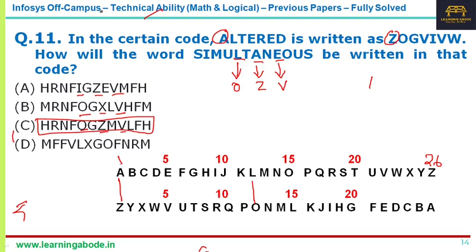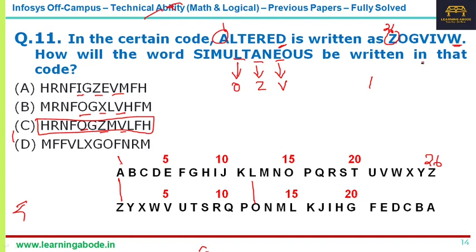Whatever you get, A plus Z, if you add, this is 1 and 26, it will be 27. Likewise L and O, L is 12, O is 15, that will be 27. Likewise T and G, if you add, it will be 27. So the number will be 27. Based on that also you can get the answer quickly. If it is not possible for you to write everything and then find, you can also do it that way. For example, D and W: D is 4, W is 23.